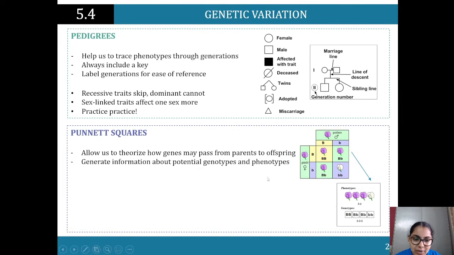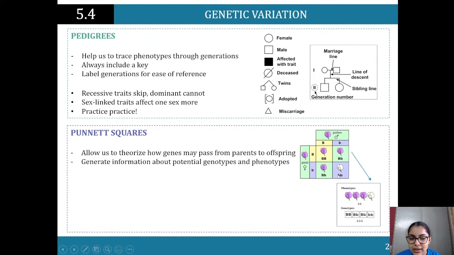We've got two capital B's over here. All right, so that's going to result in homozygous dominant. So it's going to have purple flowers. Over here, I've got the big B and the small b. Big B encodes for purple color. Small b encodes for white color. Big B over here is going to win. So we're going to end up with purple colored petal.